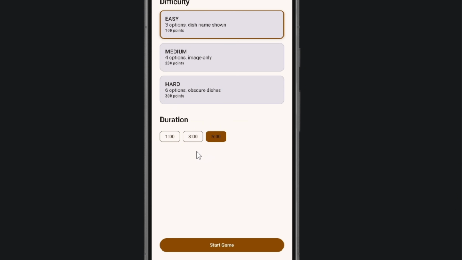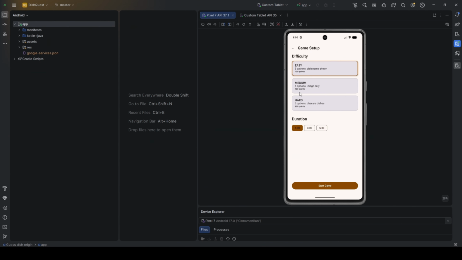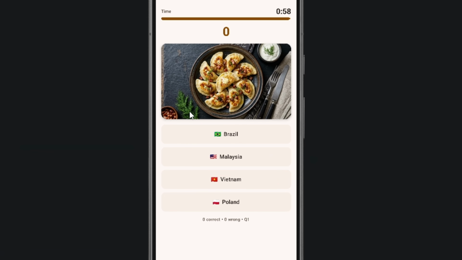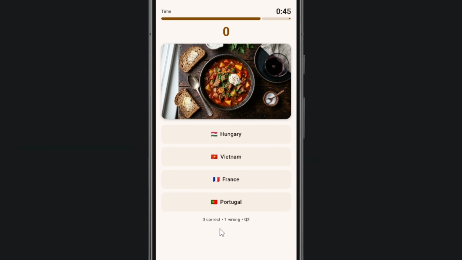So let me show you in the app itself how one of these difficulties looks. Let me go for the medium one. If you select medium and let's just use the 1 minute duration, as you can see, it shows me an image and the countries that it might belong to down beneath. To be honest with you, I don't recognize this dish, so I'll go for Malaysia. Okay, it's from Poland.